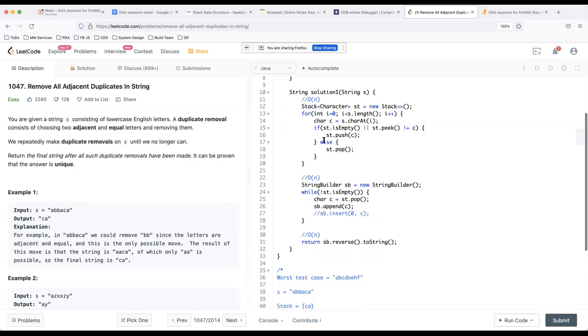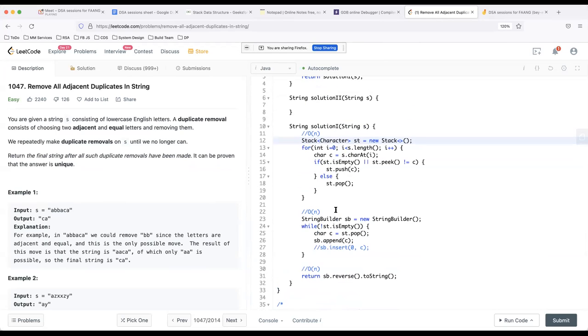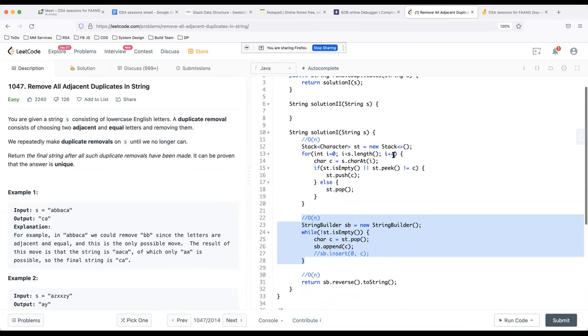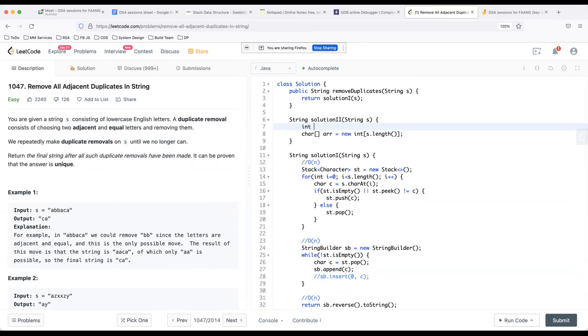One thing is we have to use extra space, right? What we are doing is we are actually going back in time. We are first deleting the characters, popping from the stack, and then finally once we have the stack, we are reversing everything and getting it. How about this way, that I take the resultant array, a character array of the same size as the string. Or I can define n is equal to s dot length,